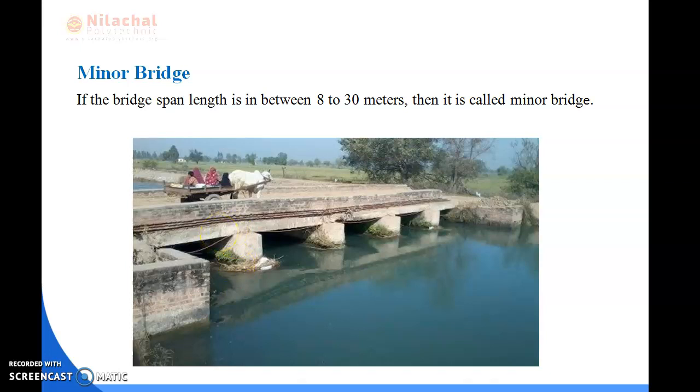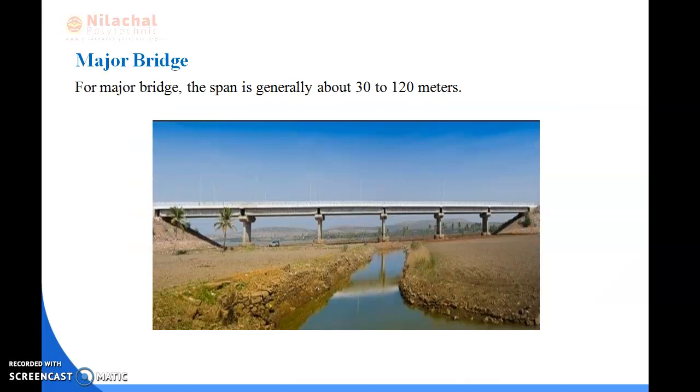Then, major bridge. For major bridge, the span is generally about 30 to 120 meters. This is the major bridge. Heavy vehicles are provided over it.